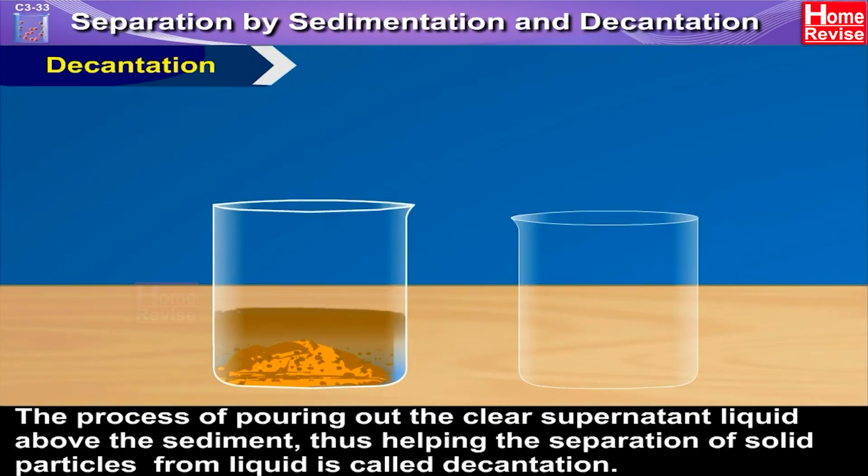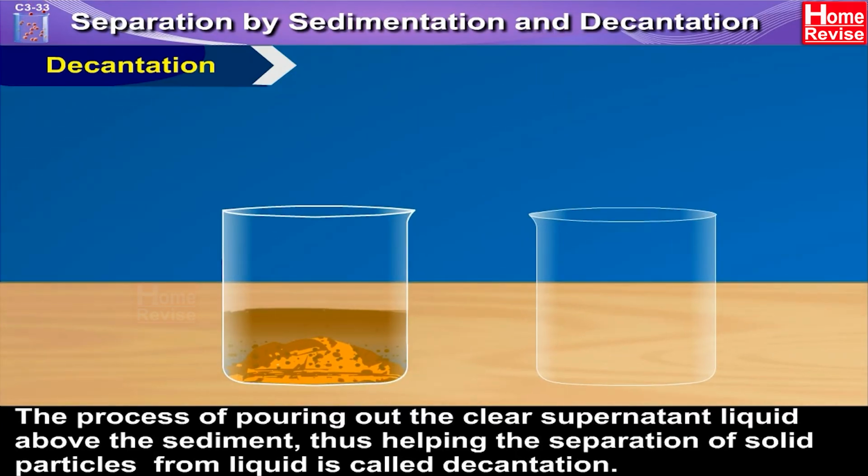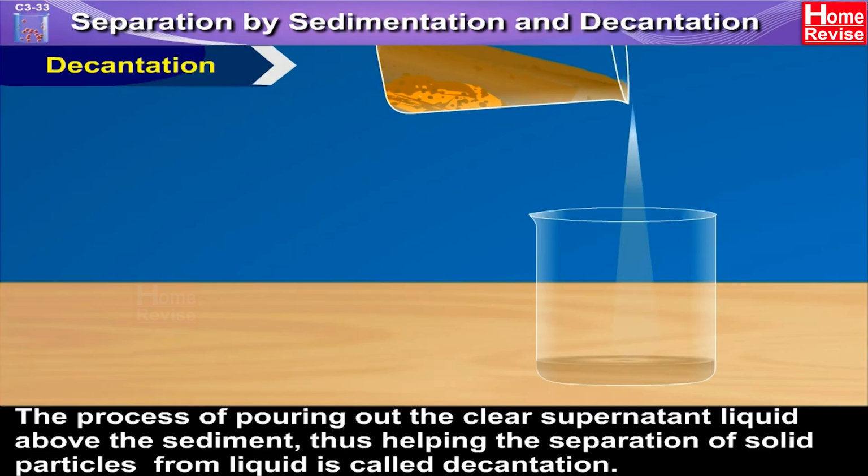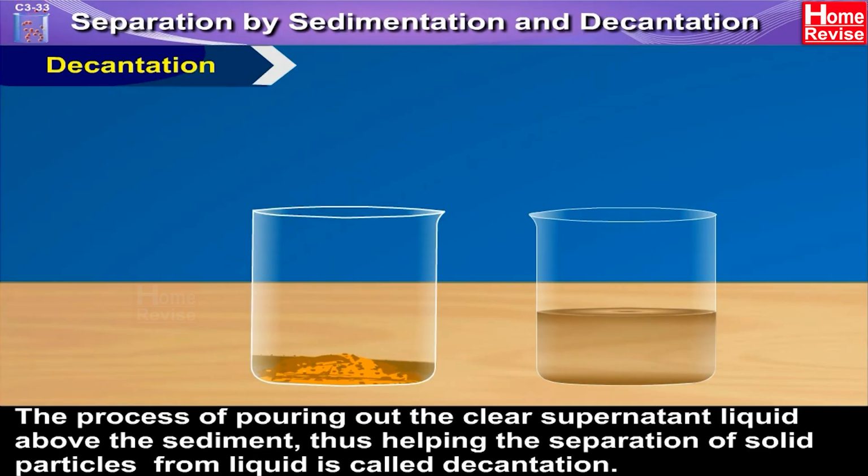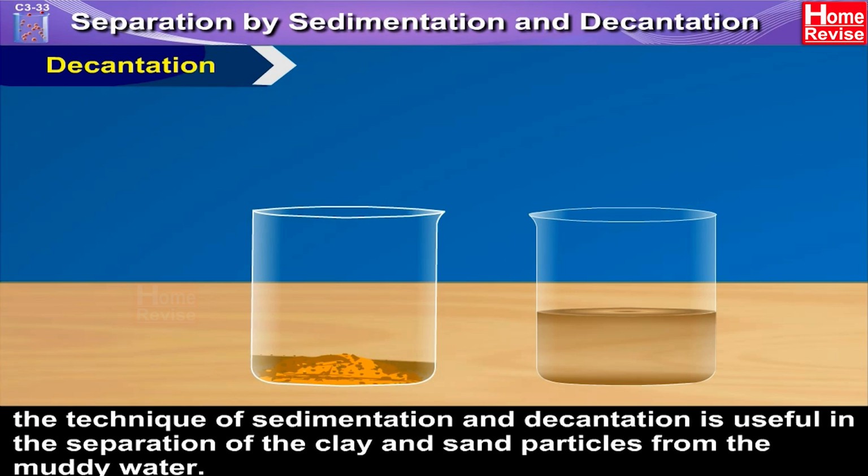Decantation: the process of pouring out the clear supernatant liquid above the sediment, thus helping the separation of solid particles from liquid, is called decantation. The technique of sedimentation and decantation is useful in the separation of clay and sand particles from muddy water.